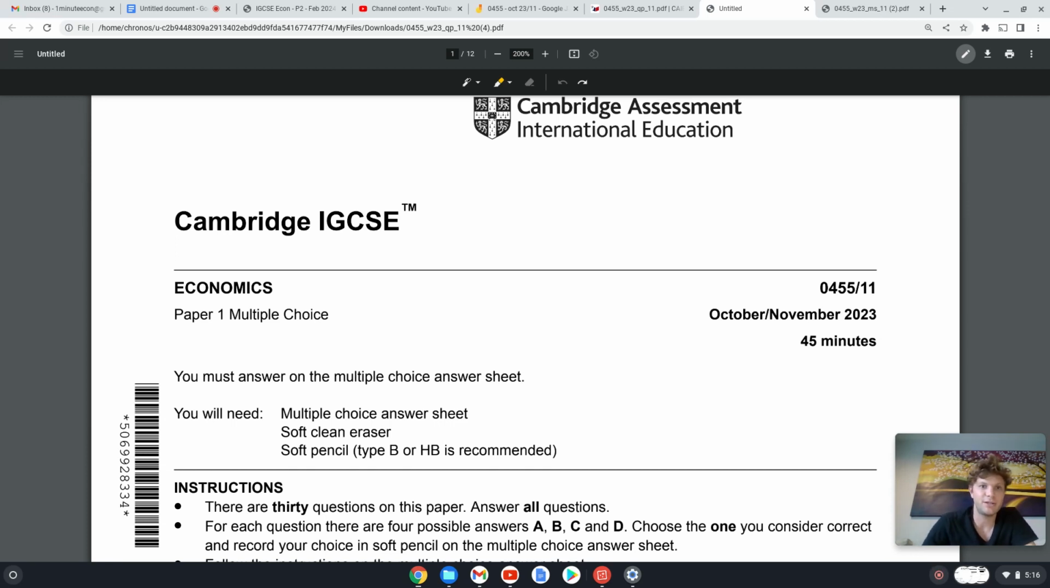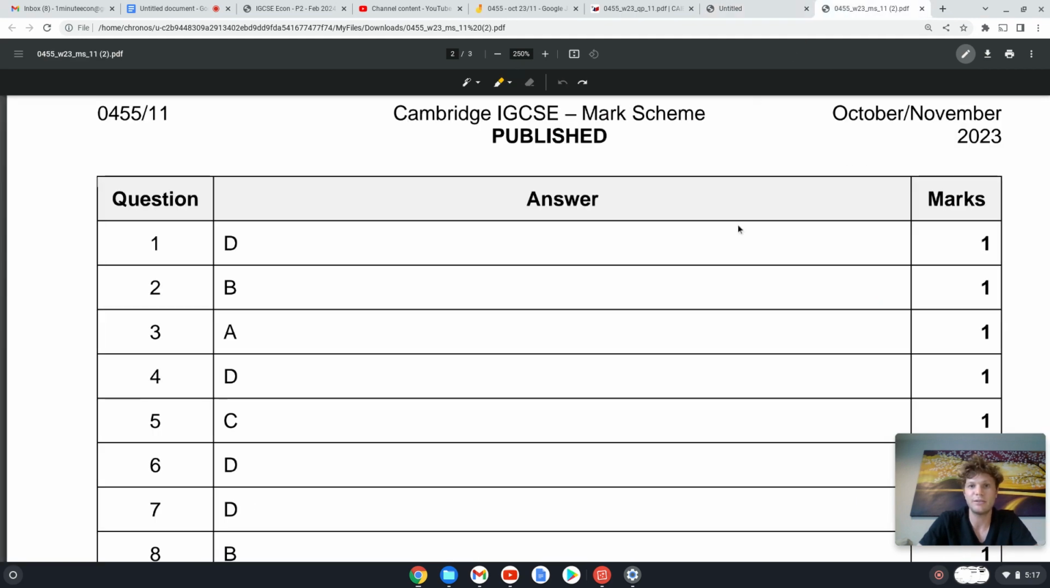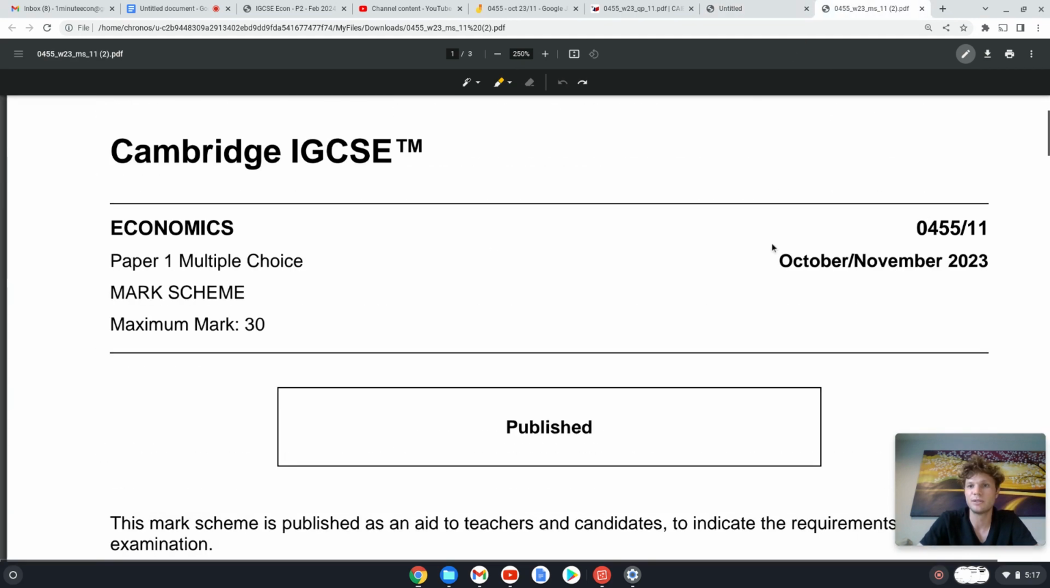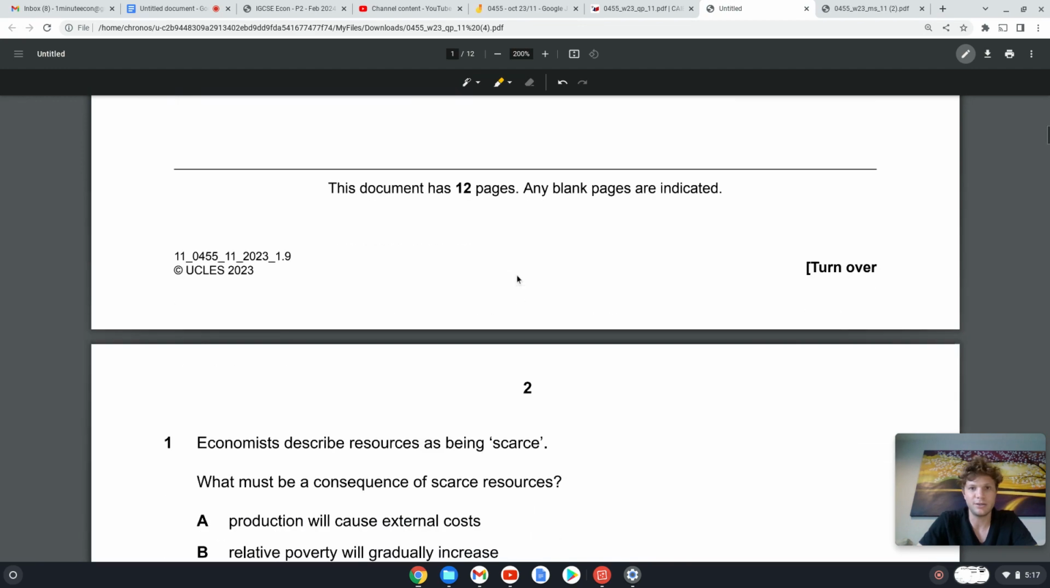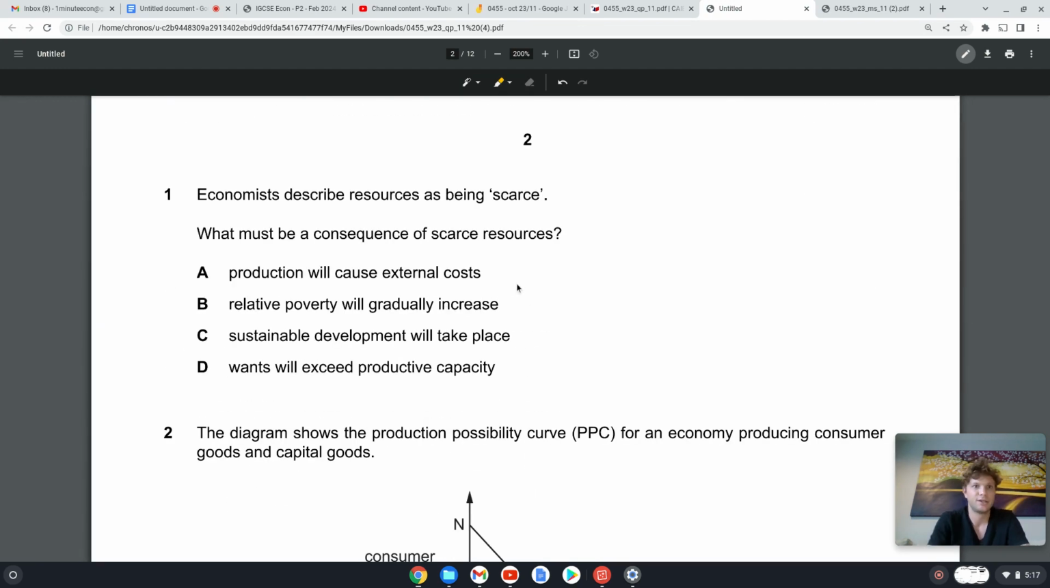Today we're going to be having a look at IGCSE Economics Paper 1 Multiple Choice paper from October-November 2023, paper variant 1-1, and I've got the mark scheme just here to double check and make sure we're on track. It's going to be the whole paper, so let's get into it.